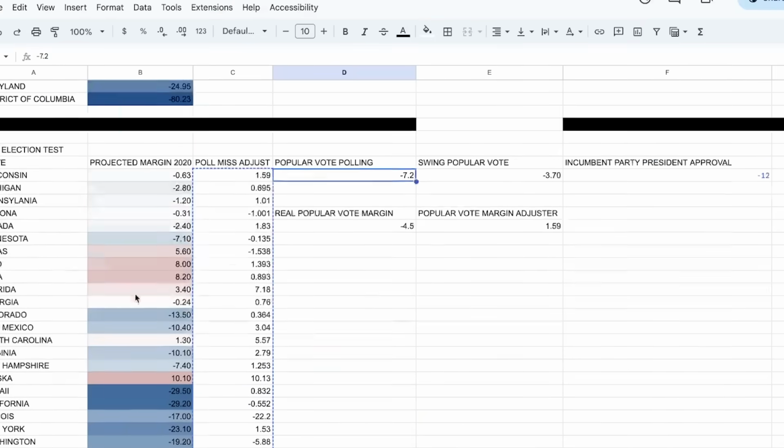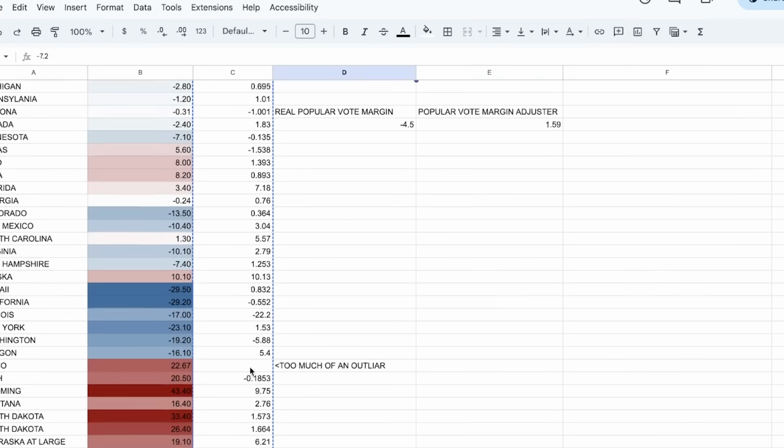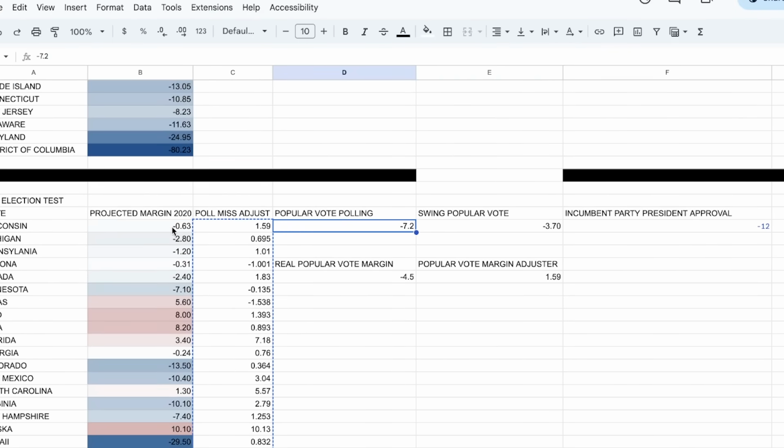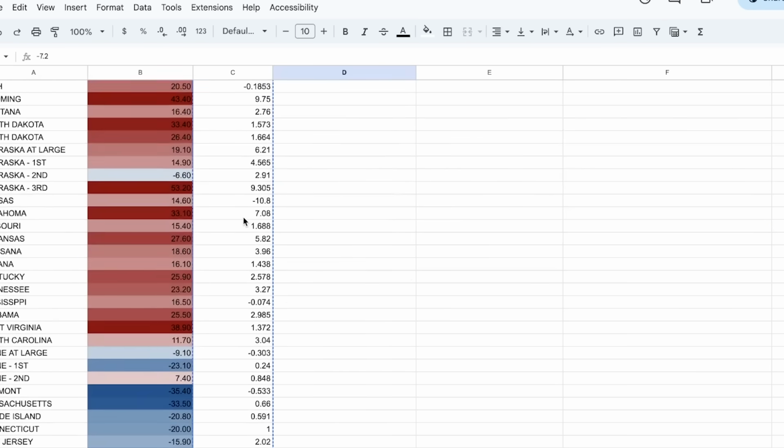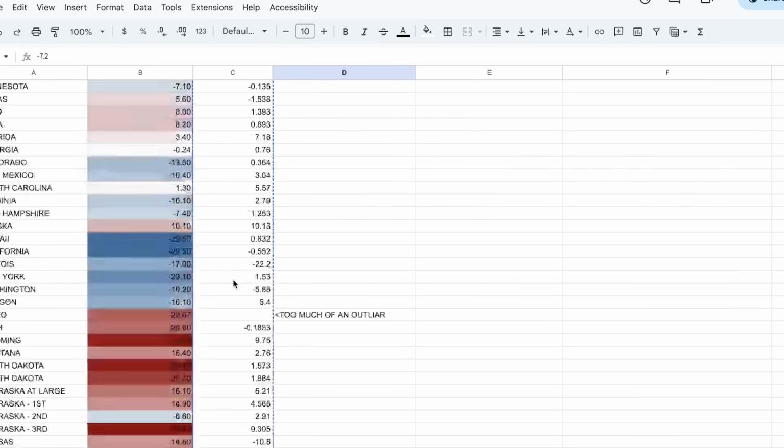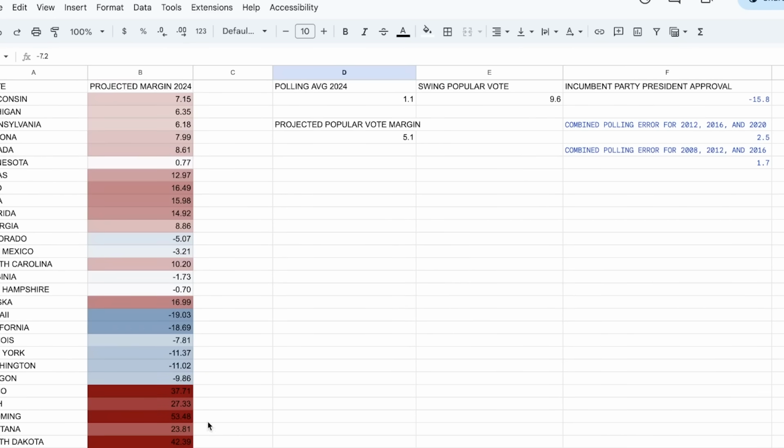It changed the numbers, and I had to go back here and readjust all of the polling adjusters for the election to get the actual results from the 2020 presidential election, which then carry over to create a poll adjuster and get multiplied to every single number in the same part of the equation from the previous election, to account for some error the model could have had in 2020. So this model may be off to the left or to the right by probably 2 to 3 points. Even if that is the case, Donald Trump is so far ahead right now, according to my model, that it's almost impossible for this to be that big of a miss.